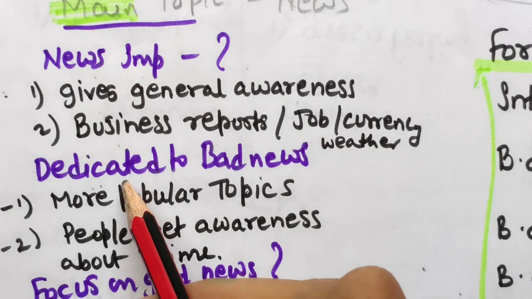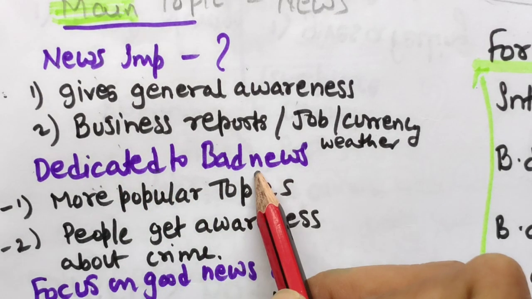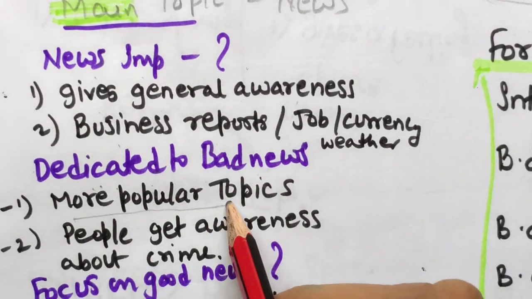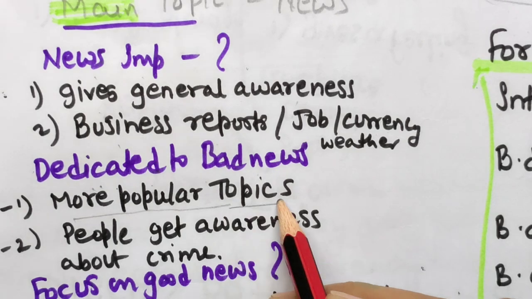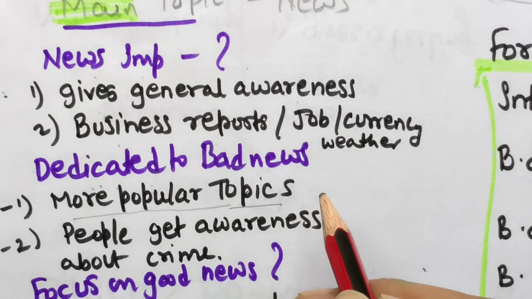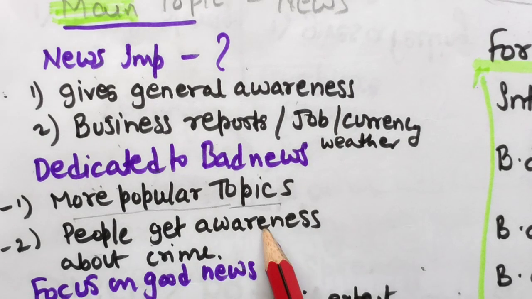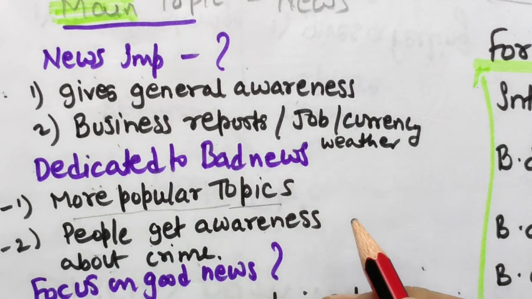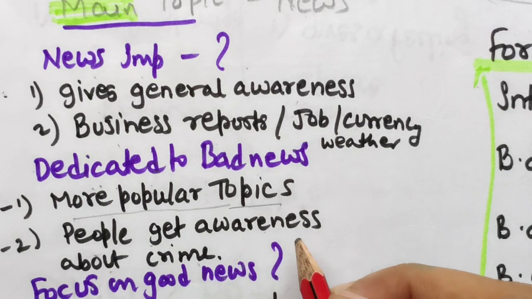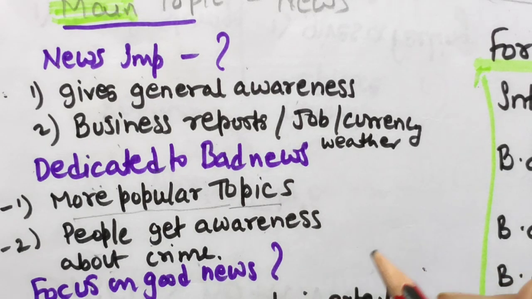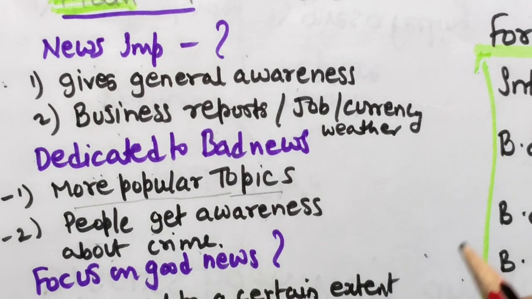And why is most news dedicated to bad news? Because they are more popular topics, like crime related news, crime related articles. People get more awareness about crime so that in future they can be careful, and they will be aware about the crime happening in the world.